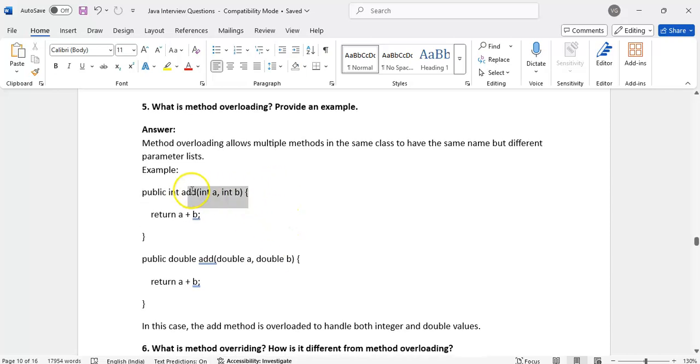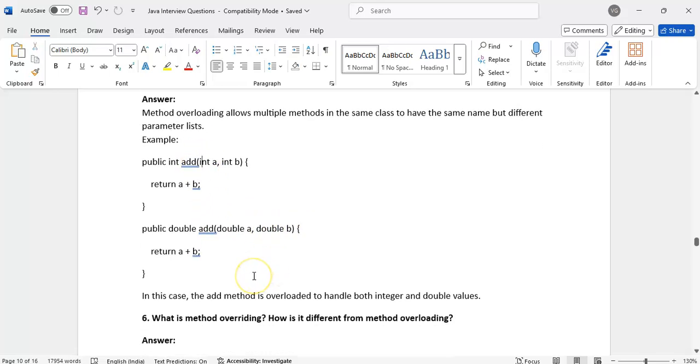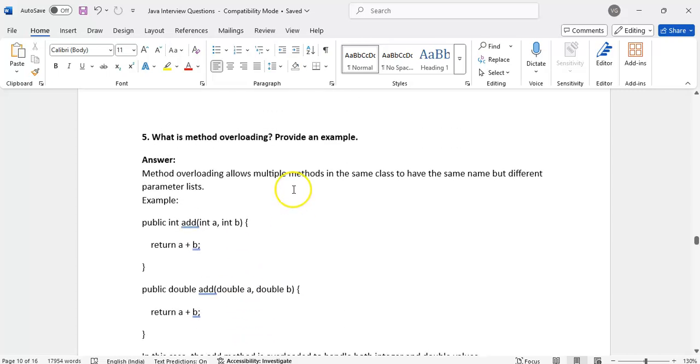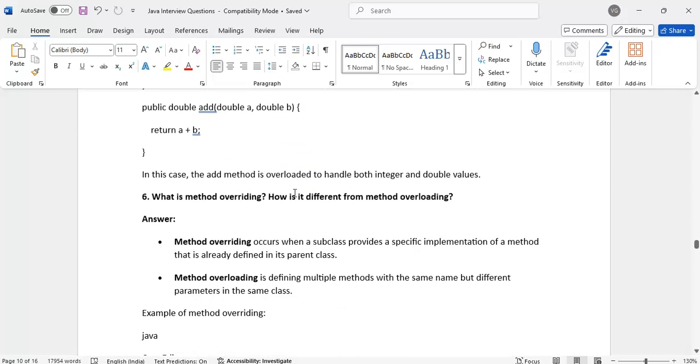Here, suppose I have an int. If I want to create one more add, I can change it into A, B, C. I can increase one parameter or decrease one parameter, or change the type of arguments. Here int is there, I can write a double. Suppose I have an int and a float, I can write float and int again. Those three conditions should be satisfied while writing method overload.